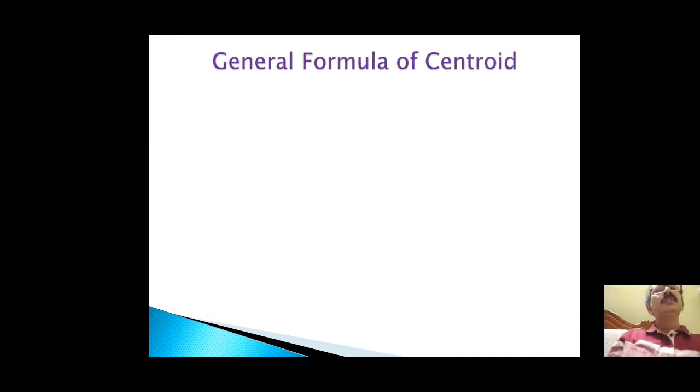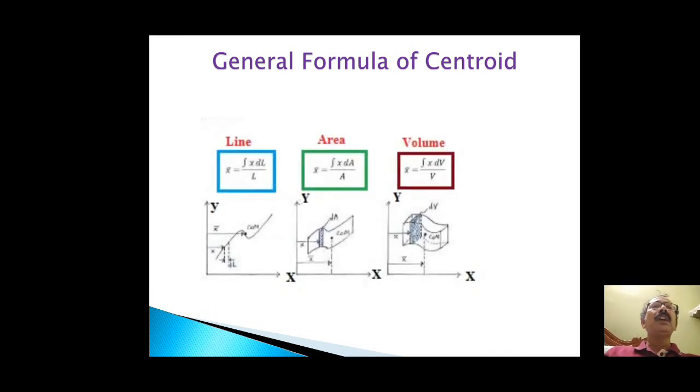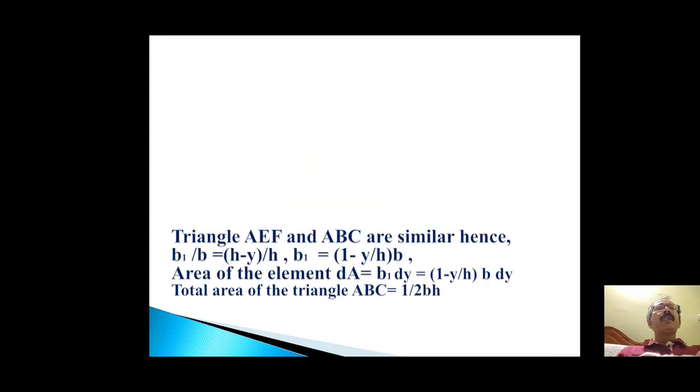Now, the general formula of the centroid. In the case of a line, x bar is integration of x dL divided by L. In the case of an area, x bar is integration of x dA divided by A. And in the case of a volume, x bar is integration of x dV divided by V.